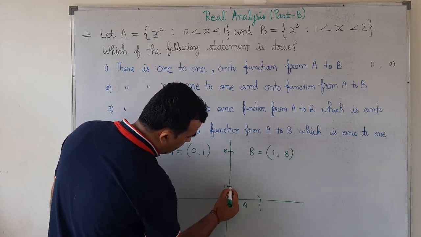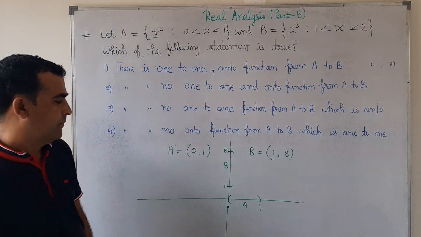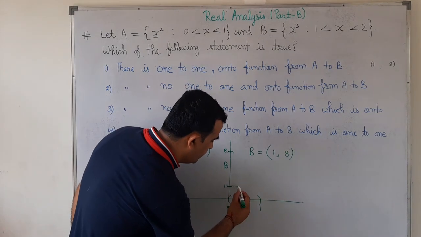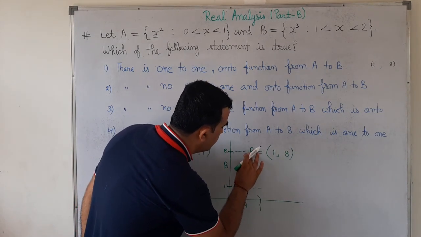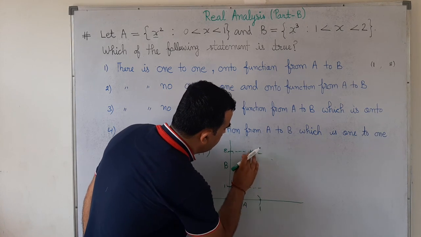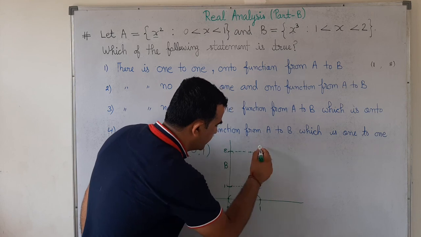This is also an open interval, and this is set B. We can draw dotted lines for the open intervals.